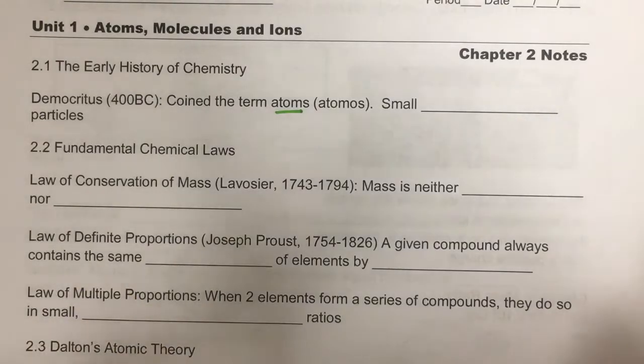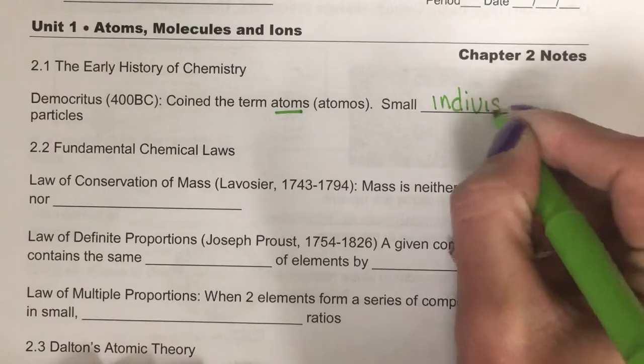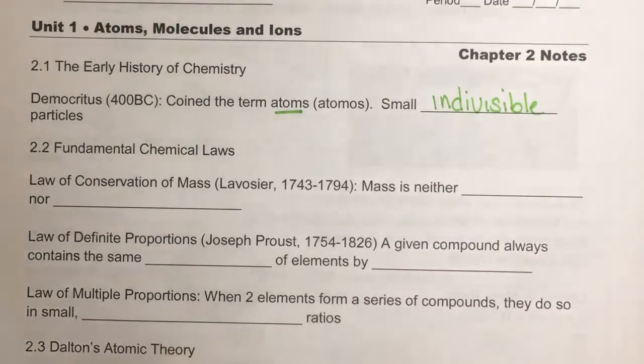Now, what he said an atom was a small, indivisible particle. So what he thought would happen is if I took a substance, so if I took gold and I cut it in half and cut that in half and kept cutting, eventually I would get to something so small that it couldn't be broken down any further, and that was an atom.